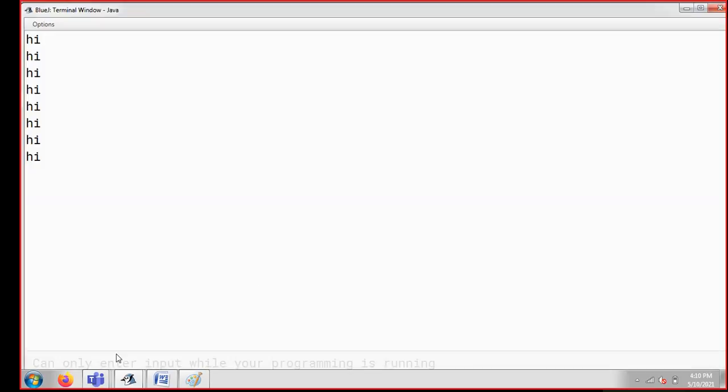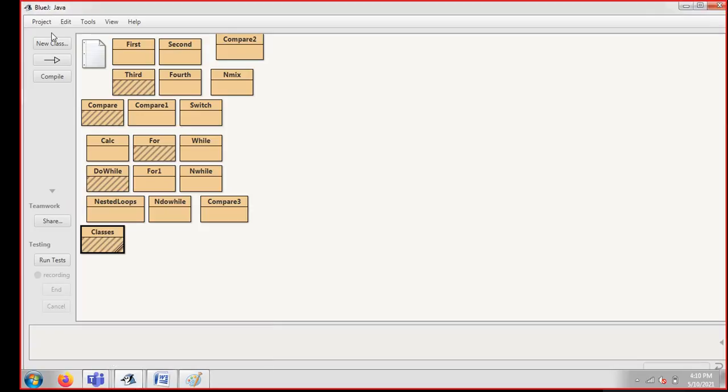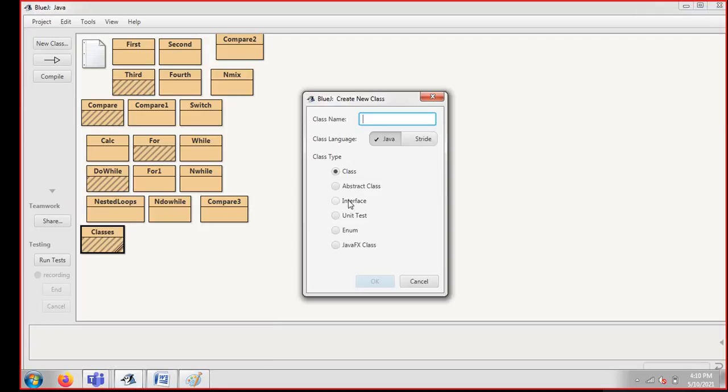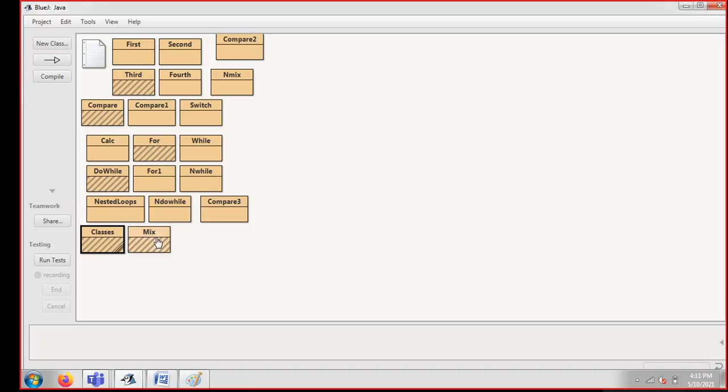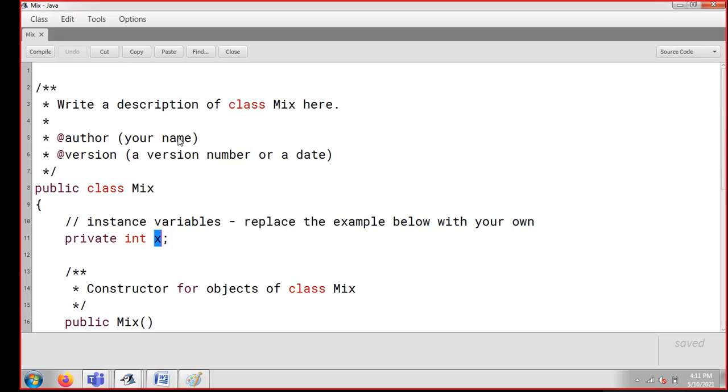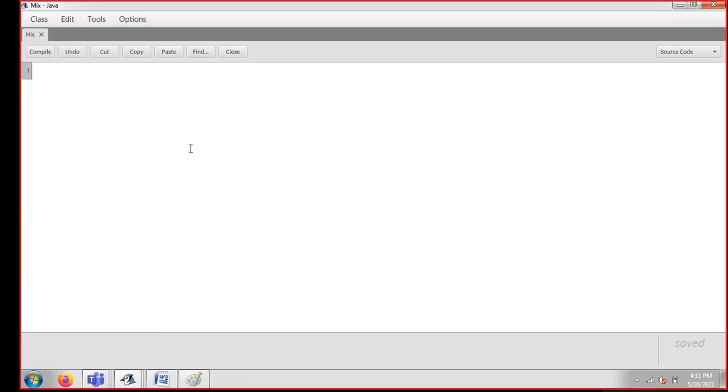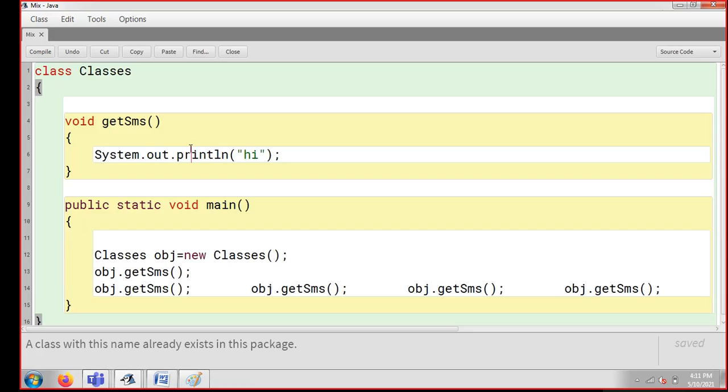I'm coming out of it, and I'm going to click here on new class, and I'm writing here the name, it's mix. The name is itself mix. I'm coming into it because I'm going to write many functions in this simple class. I've selected the entire thing and pasted my old program so that I can save my time. I'm simply going to change the name of my class, that is mix.